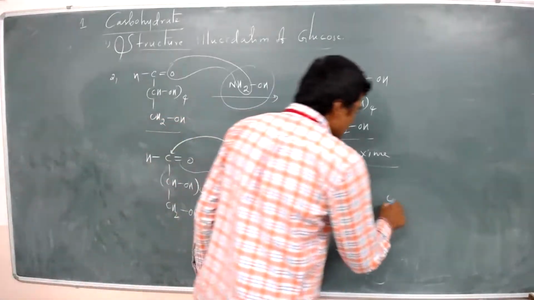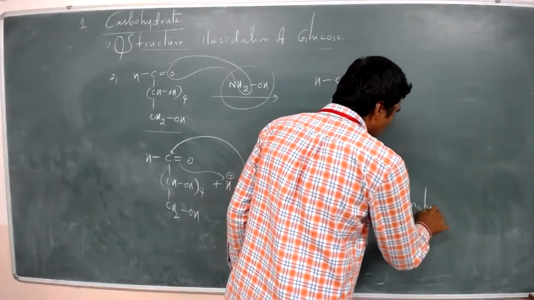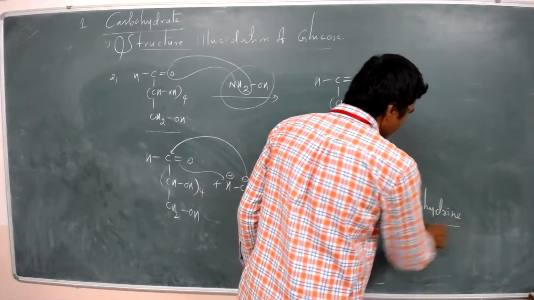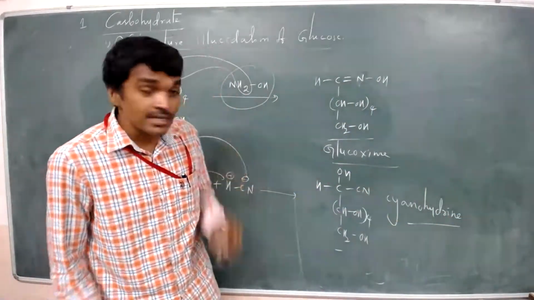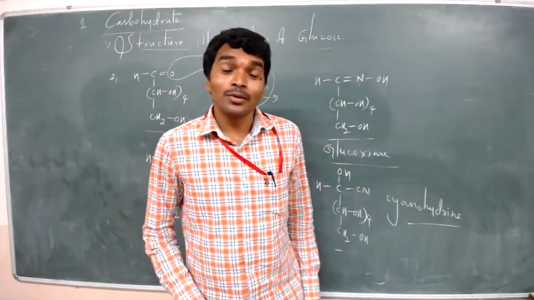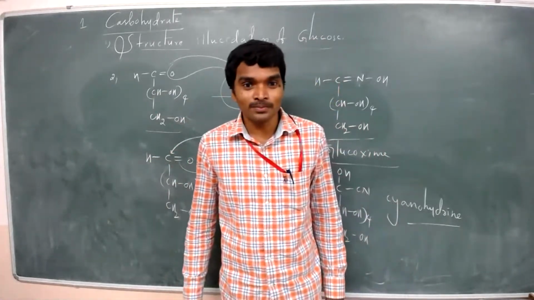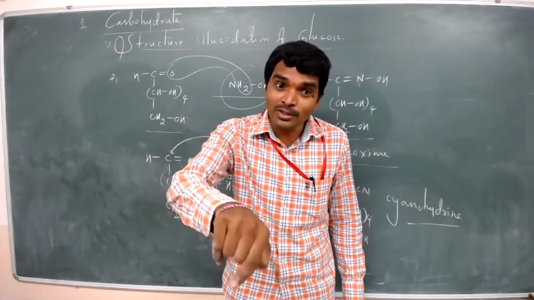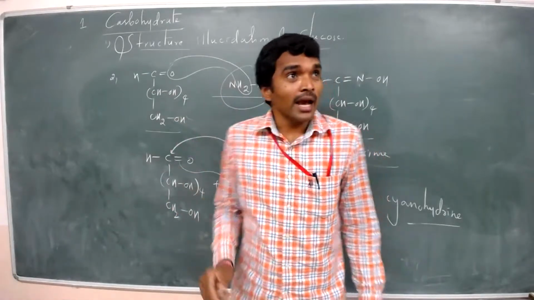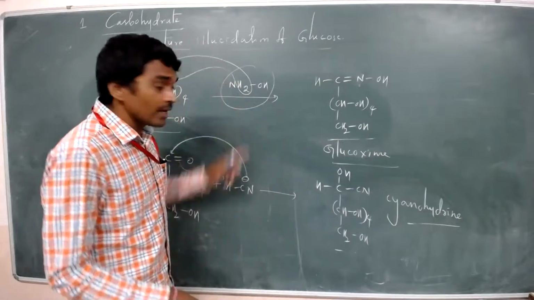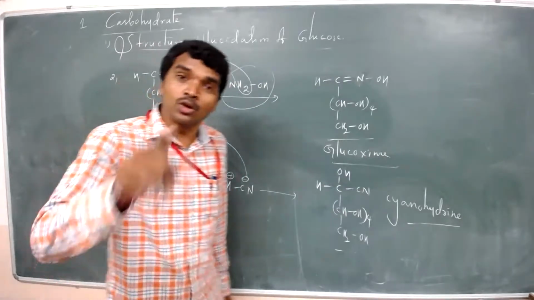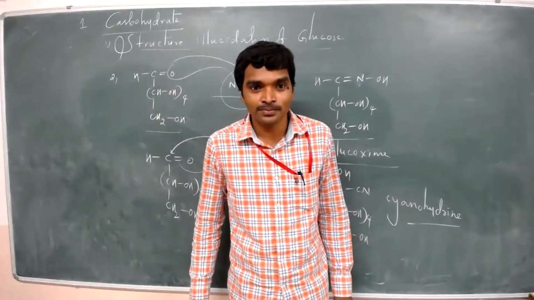What is this? This is glucocyanohydrin. This test confirms that glucose has one carbonyl group. If a carbonyl group is present, both hydroxylamine and HCN react. Both reacting with glucose means glucose has a carbonyl functional group.